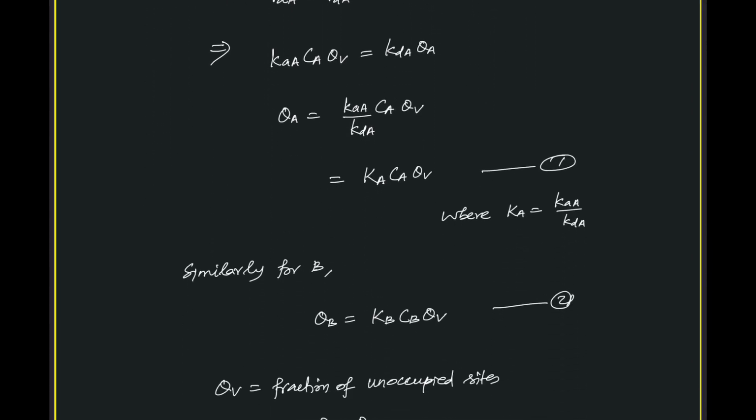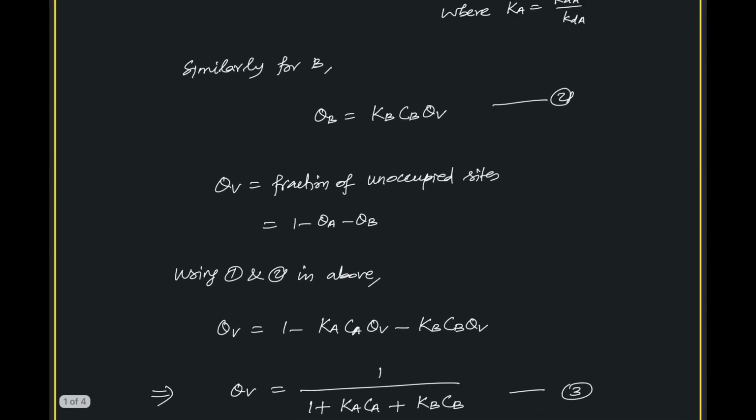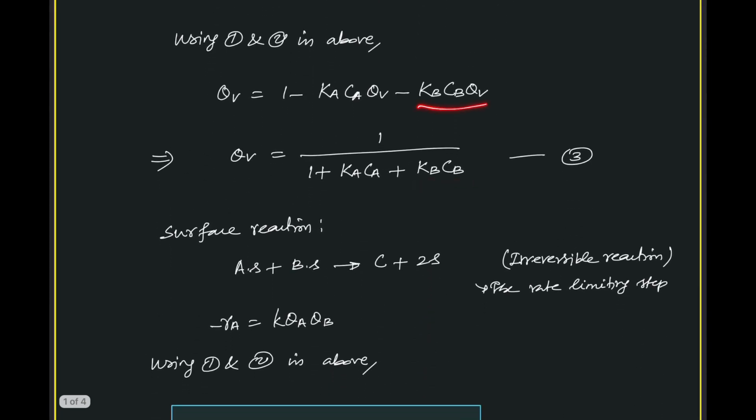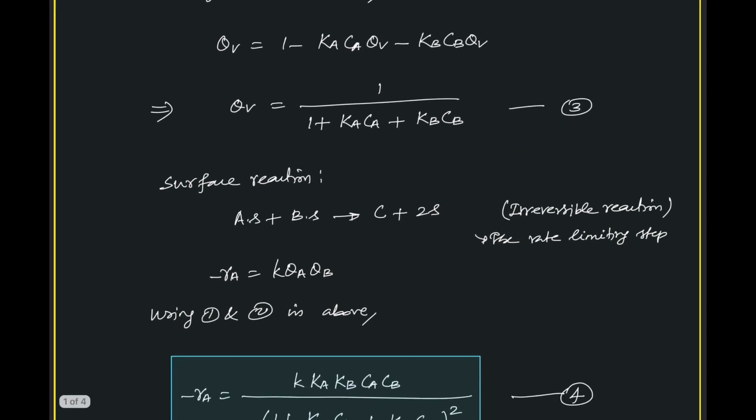Theta A equals K_A C_A theta V. Likewise, theta B equals K_B C_B theta V. Substituting them and rearranging, taking theta V to this side, we have theta V equal to 1 by 1 plus K_A C_A plus K_B C_B. Here we have only the components which are adsorbed. Since component C is not getting adsorbed, there is no term for that. That should be kept in mind.